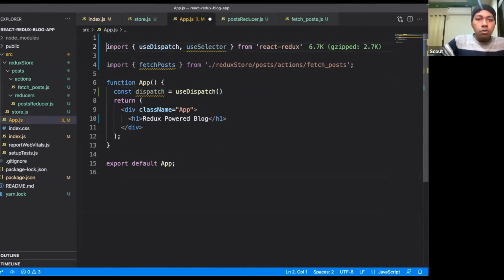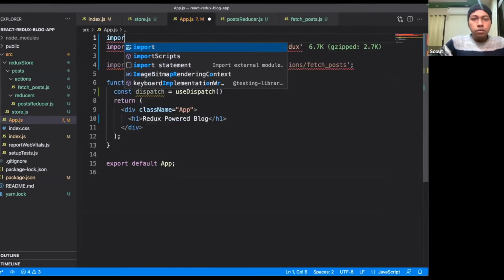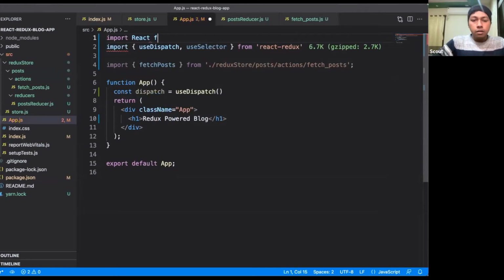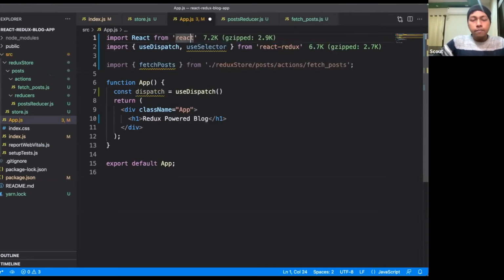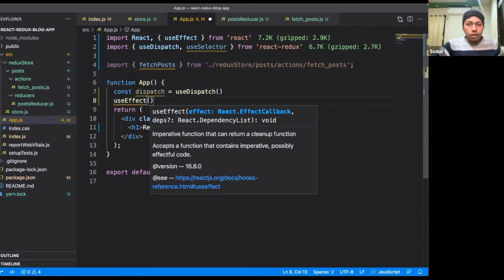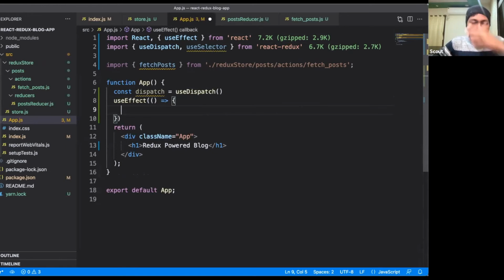Okay, so now to make a network call, we have to import React from React, and then we have to use effect. So we will use the use effect hook to make the network call. Inside this use effect, we will dispatch an action.